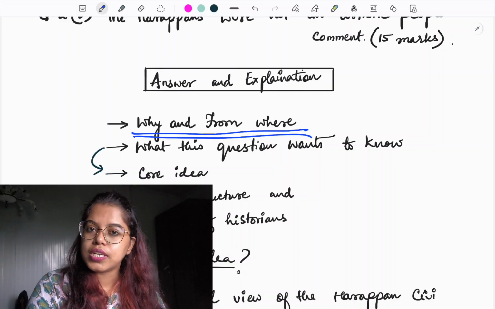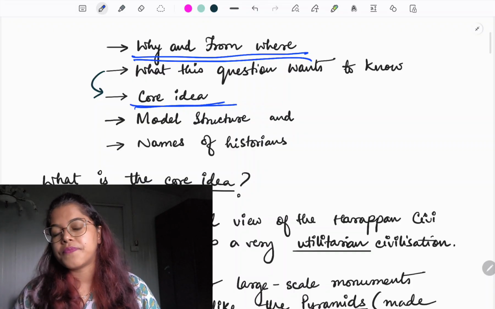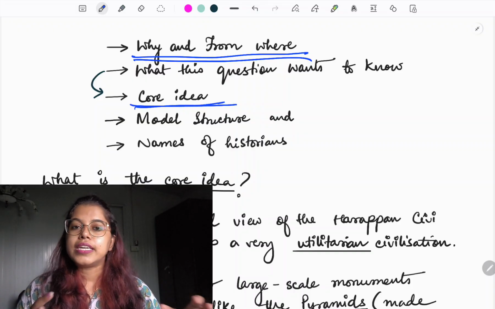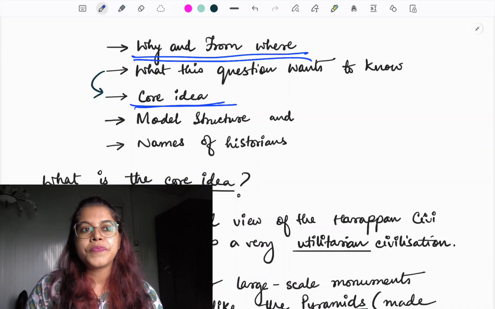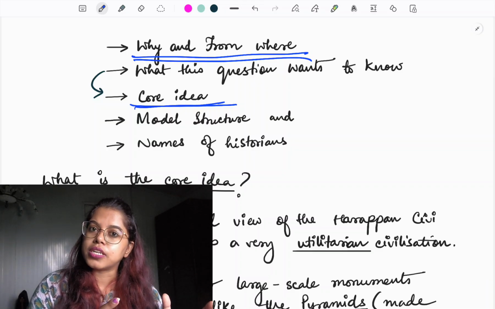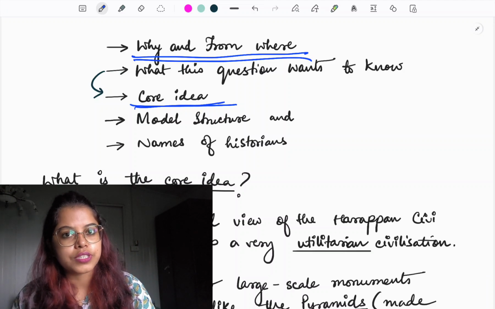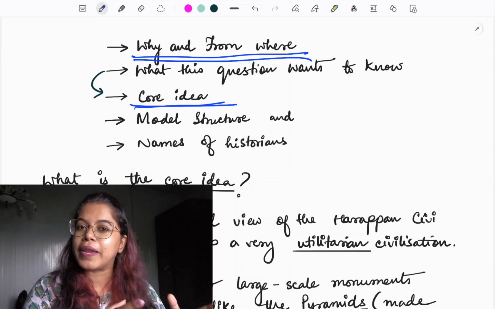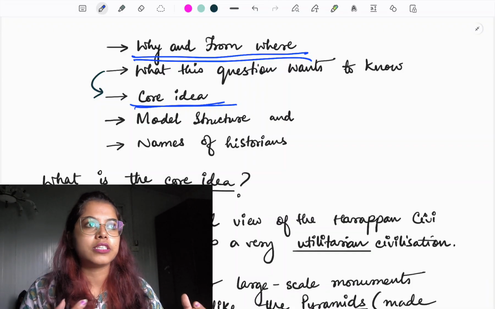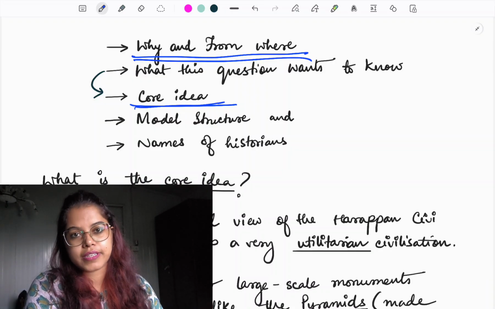So you have to do the reading. Now, let us move to the core idea of this question. See, the core idea is that initially, when the Harappan civilization was unearthed and the artifacts were found, these early archaeologists tried to compare what they found here with the other contemporary civilizations, that is Mesopotamia and Egypt. They said that the Harappan civilization was plain and utilitarian, and that people did not do much that was artistic. They did not have an artistic mindset basically, right?